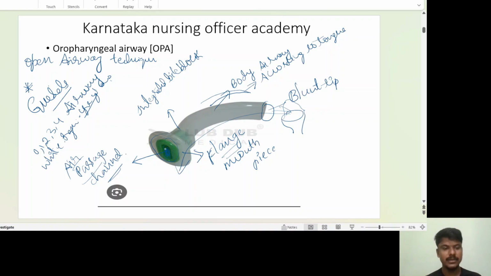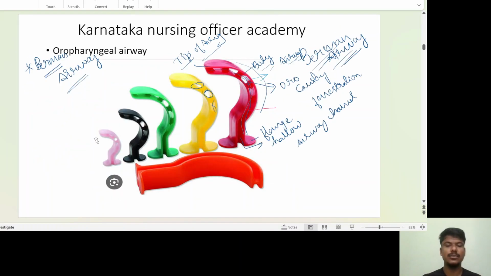So to prevent that, one scientist, Berman, discovered one more airway. If you want to do suction, do it through one channel. You put the suction catheter through one channel and take out all the airway secretions, nasal secretions, through that channel. And on the side, one more channel is there. Through that channel the airway will be open and the patient will be ventilating. But you should do suction for less than 10 seconds only, to prevent hypoxic injury.